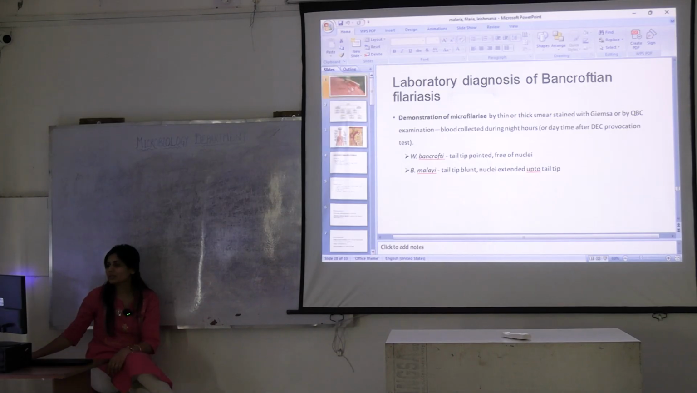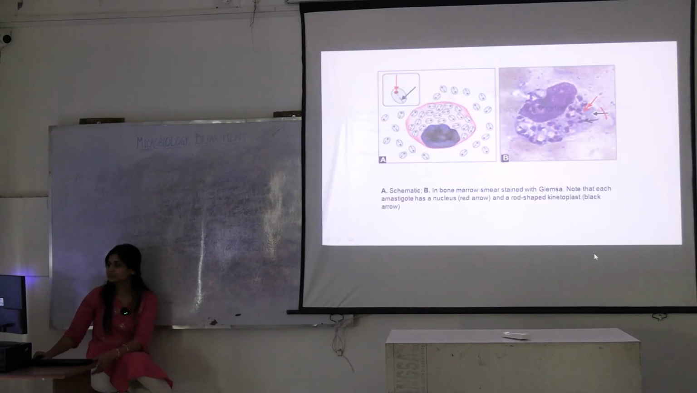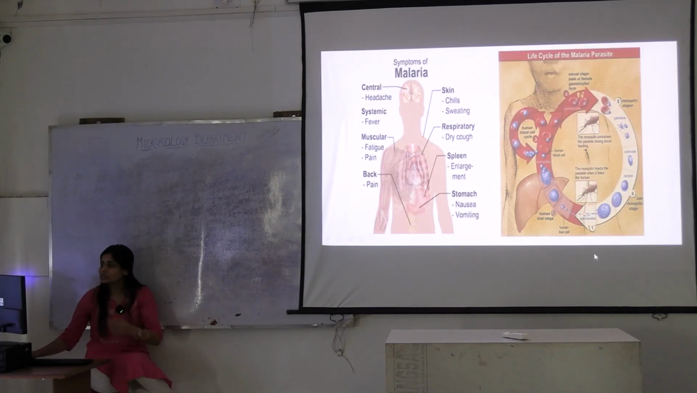ठीक है. क्या चीज़ें पढ़ाई मैंने आज? Malaria and leishmania and lymphatic filariasis. Okay. What is the causative agent of Kala-Azar? What is the other name for Kala-Azar? Other than that? Black fever. Okay. What is the causative agent for filariasis? What is the vector for filariasis? Vector.